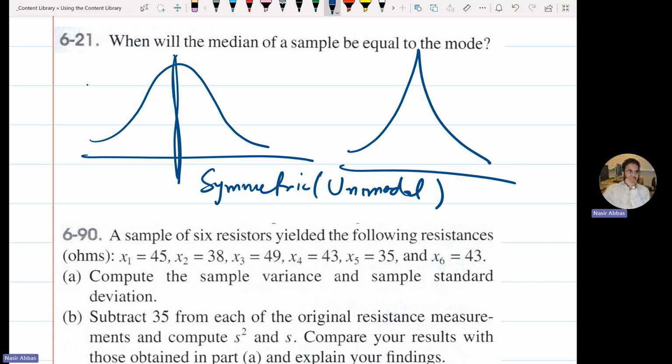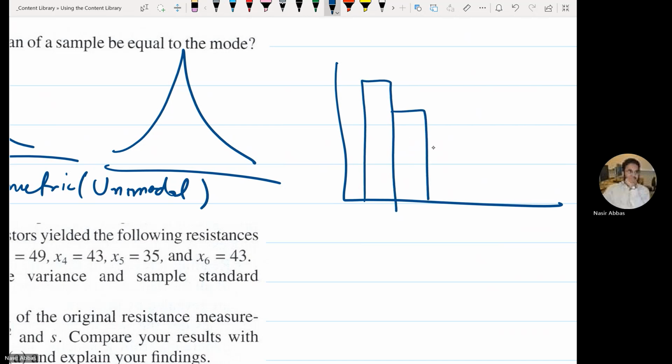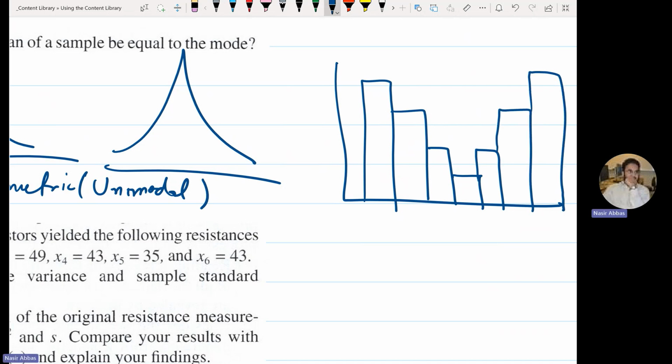It has one mode, not like this. This is symmetric but bimodal, two modes. And there can be more than two modes.